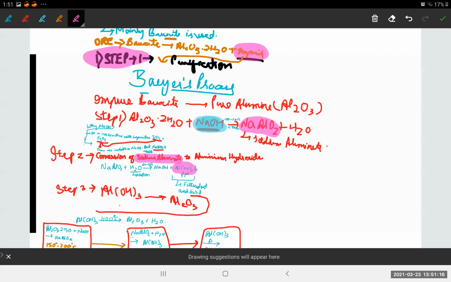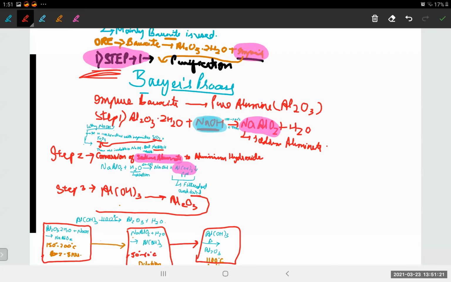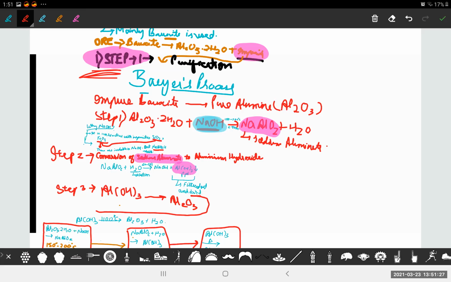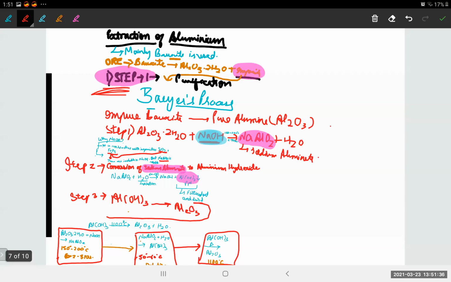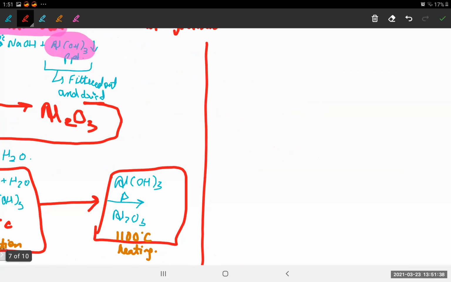So till now we have talked about step one. Can you see here? I'm underlining step one. In step one, we had the Bayer's process. The Bayer's process itself consists of three steps. I've made the flow chart also below. Now we'll move on to some of the difficulties that we are facing in step two.